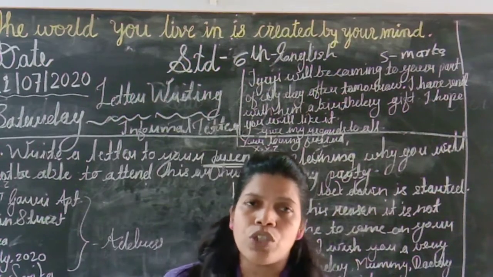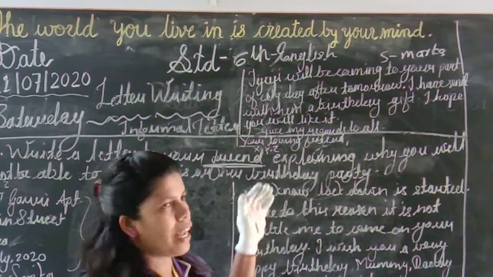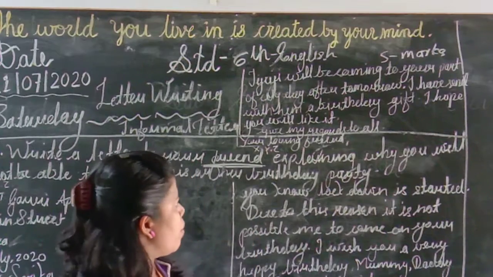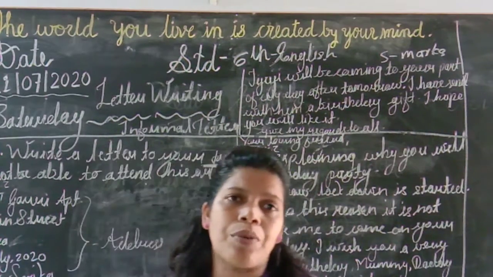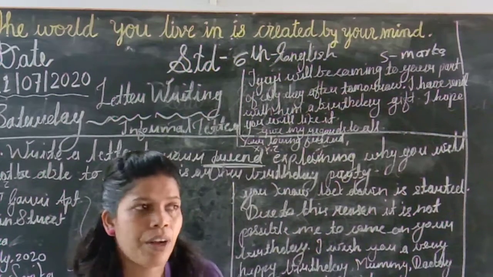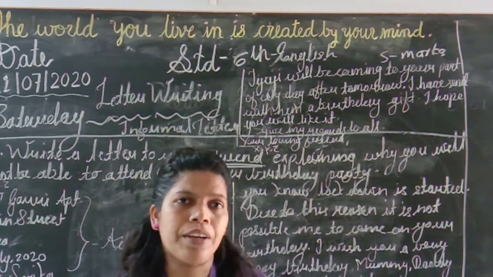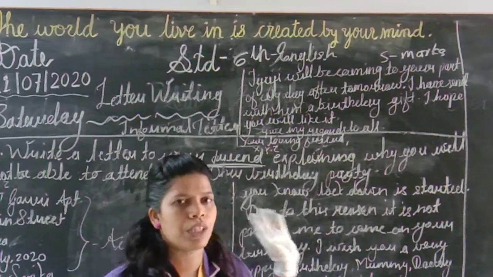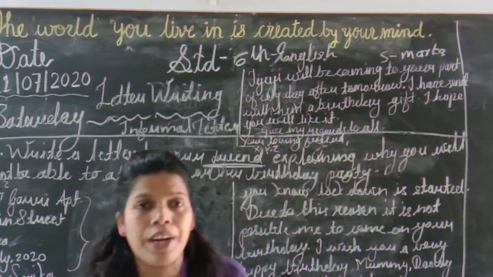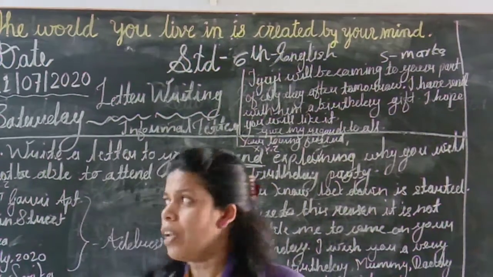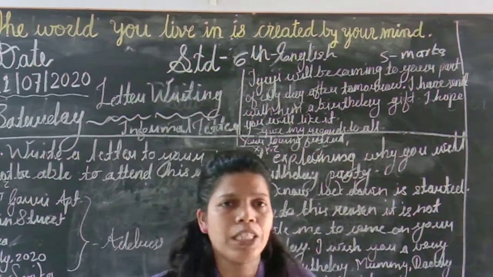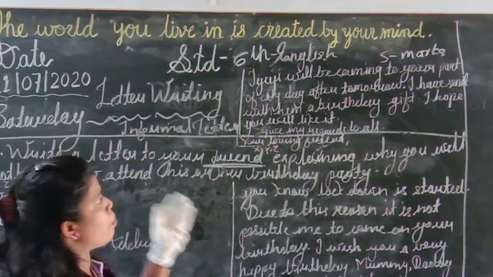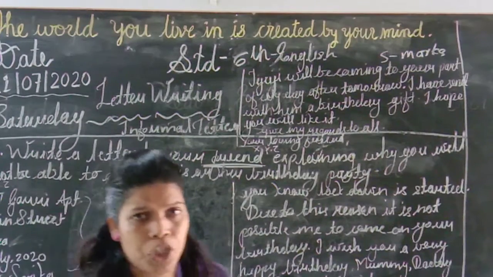I will give one question in the homework to solve as an activity, so you have to solve that. Read it properly and try to understand. First try to understand to whom you have to write the letter and for which reason you have to write it, and then you can continue. So I hope you understand this whole letter writing part, and we are going to see the next part, that is the formal letter, the official letter.